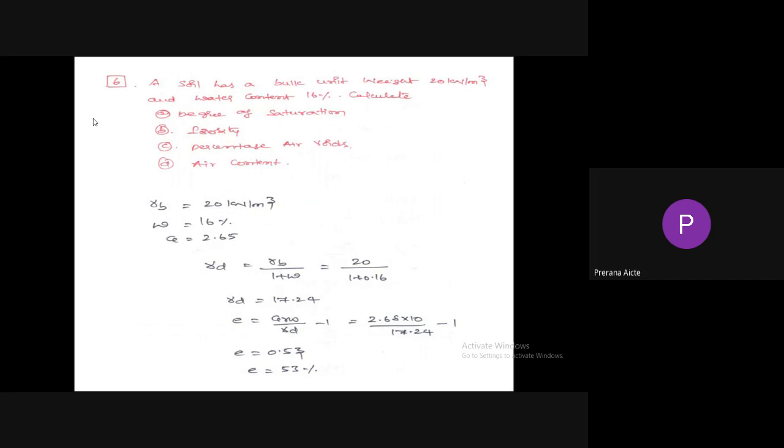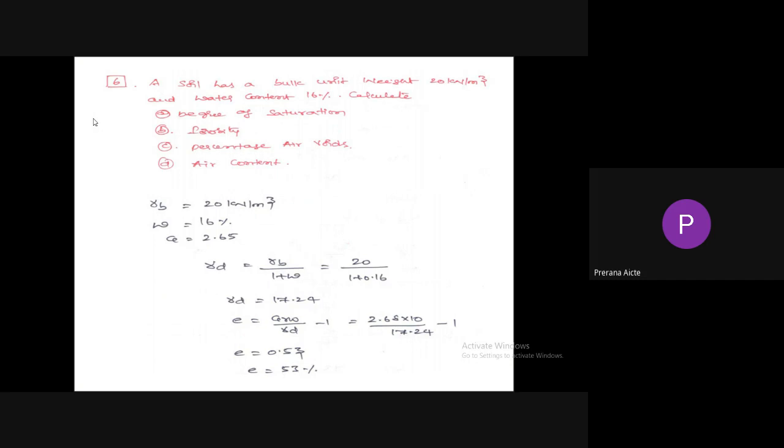So another question: a soil has a bulk unit weight of 20 kilonewton per meter cube and water content 16%. Calculate degree of saturation, porosity, percentage of air voids and air content. So gamma b is given in the problem as 20, w equal to 16%, G equal to 2.65. For gamma d we have the relationship gamma b by 1 plus w. Gamma b is given and also w is given in the problem. So gamma d equal to 17.24.